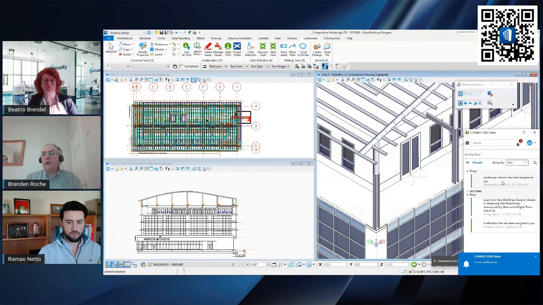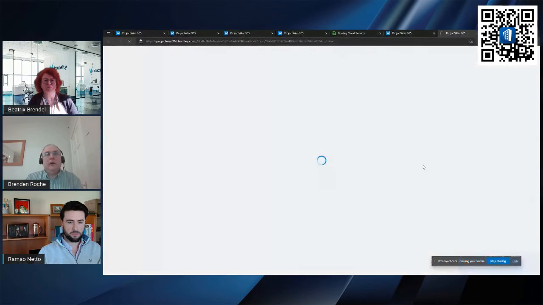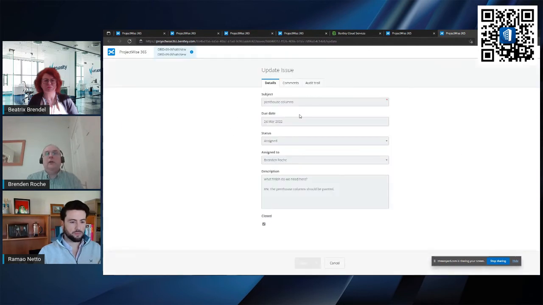So again, I've got a notification in my Connect client to alert me that that item came through. It's very discreet and very subtle, deliberately so, because obviously if you're working on multiple projects, the frequency with which messages and pop-ups might occur might become annoying.